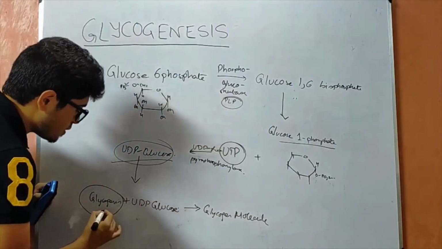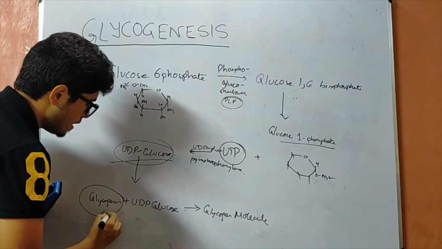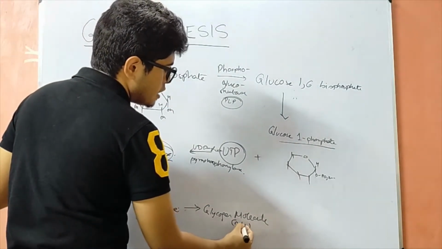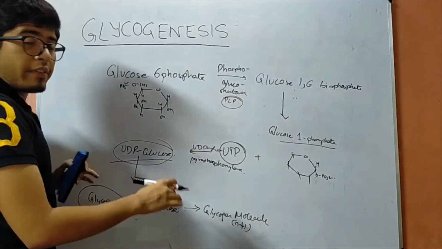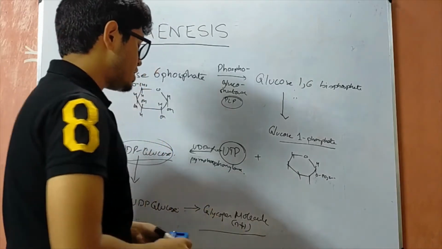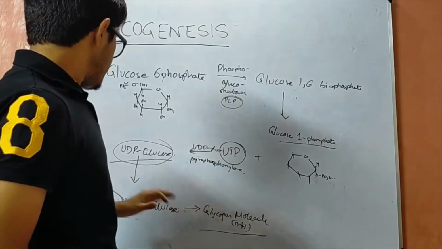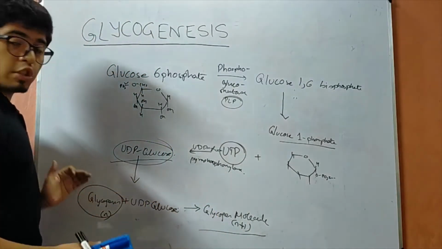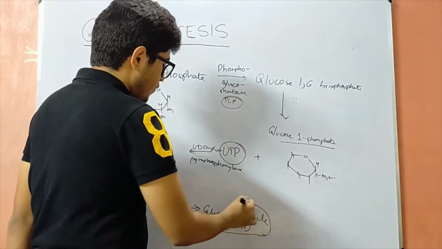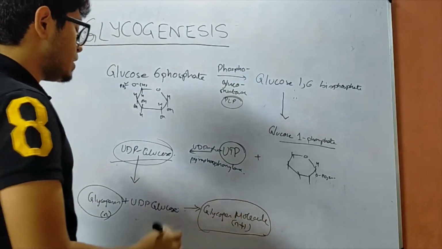If this was an N chain, it gives an N+1 chain. So we finally get a glycogen molecule with just one more glucose than the previous glycogen.